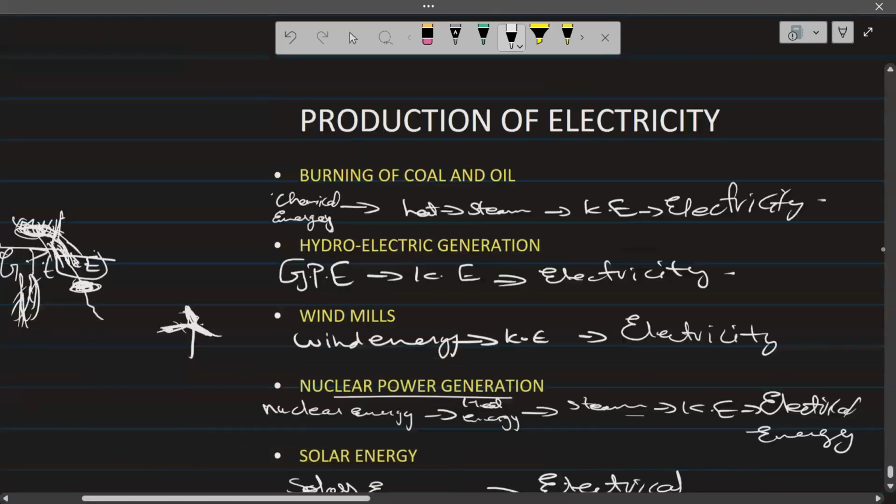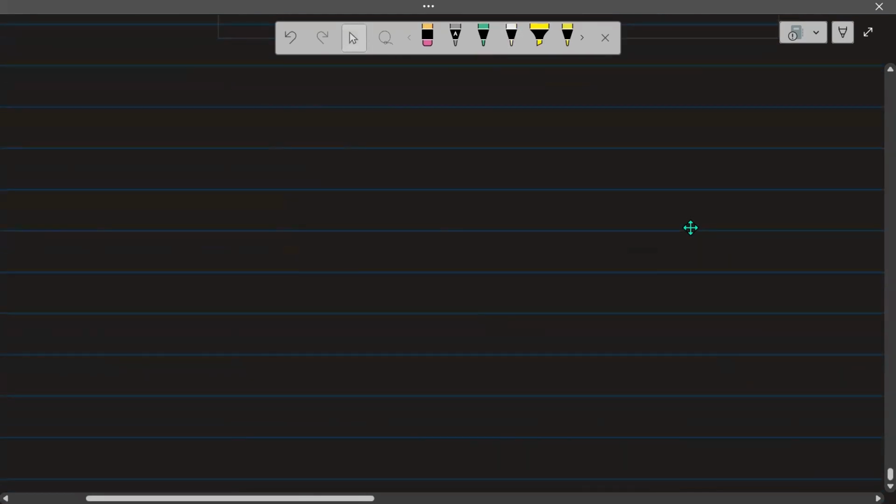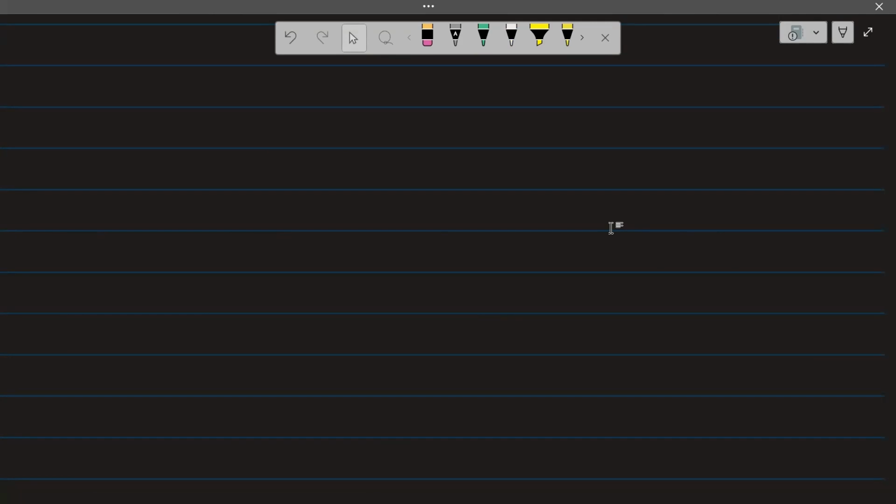Okay, so that's all for today, guys. In the next lecture, we will try to do the block diagram, also the environmental issues of power generation, and what are renewable and non-renewable resources, and we will also do Einstein's mass energy relationship.